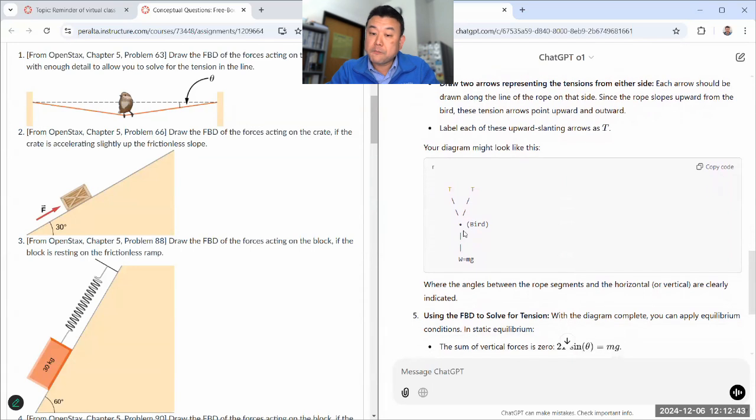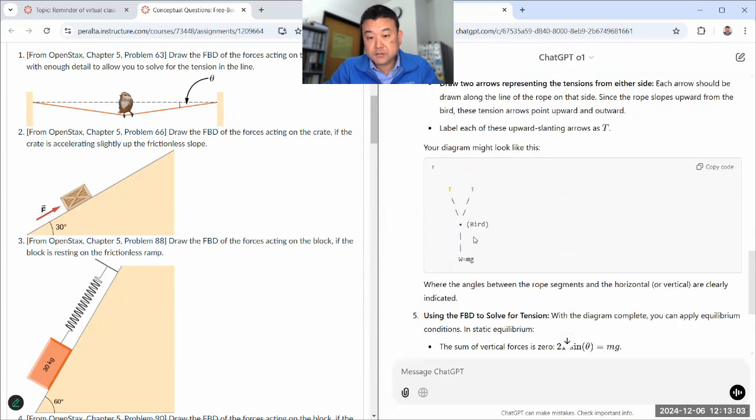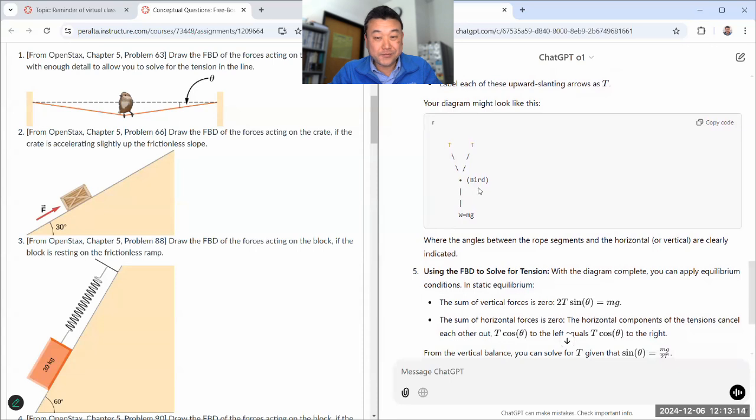Now, it's not quite complete in the sense that, if I were drawing it, there would be arrowheads at the tips, and these angles would match the angle of the string a little bit better. This is a restriction of ASCII art, but it's a visual representation that's getting pretty close. I used to tell people ChatGPT can't draw diagrams, but maybe that's not true anymore. I mean, it's doing ASCII art.